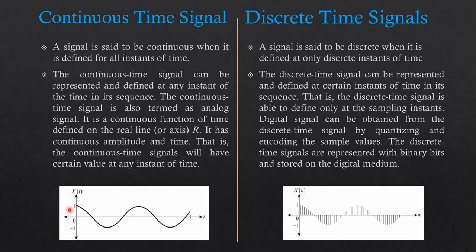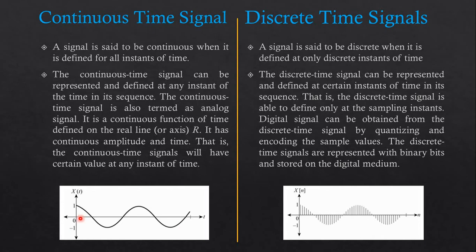So as we can see over here in the figure, we have the x(t) signal. So x is the dependent variable, and t, time, is the independent variable. And remember one thing, the dependent variable is always on the y-axis and the independent variable on the x-axis. So right now time t is on the x-axis and x(t), that is the signal, is on the y-axis. As we can see, this looks something like a sinusoidal waveform.